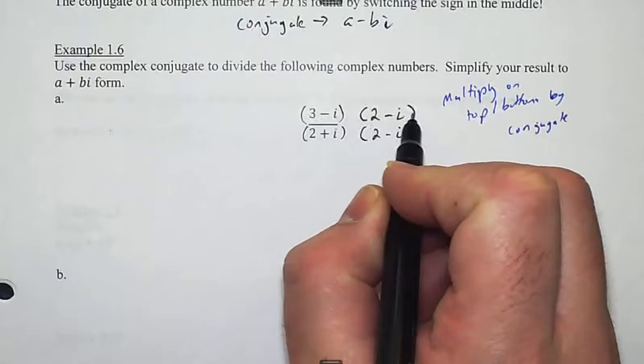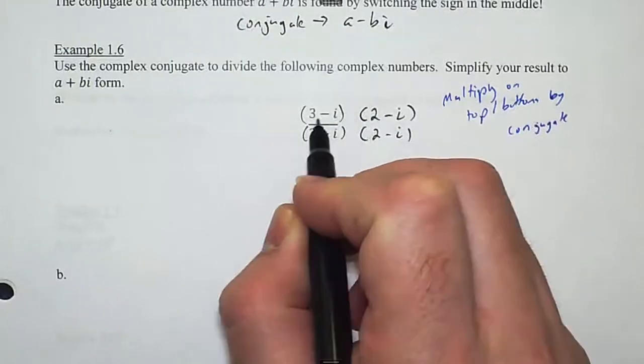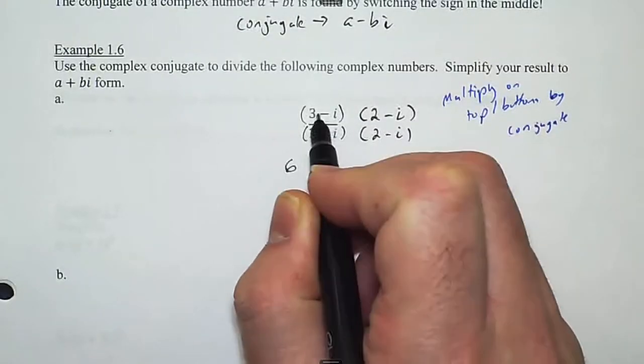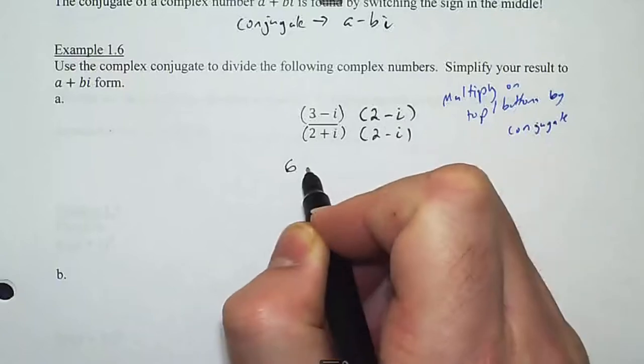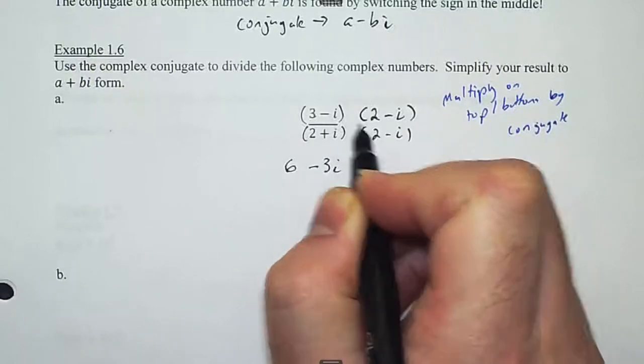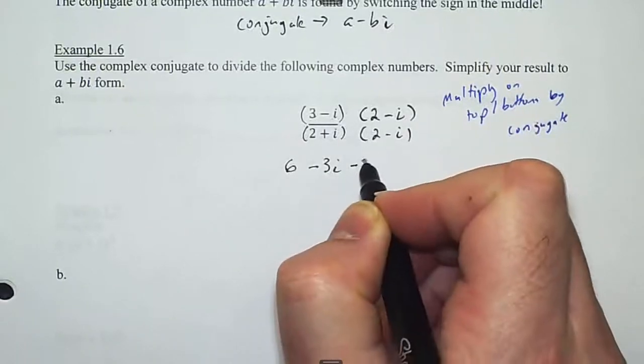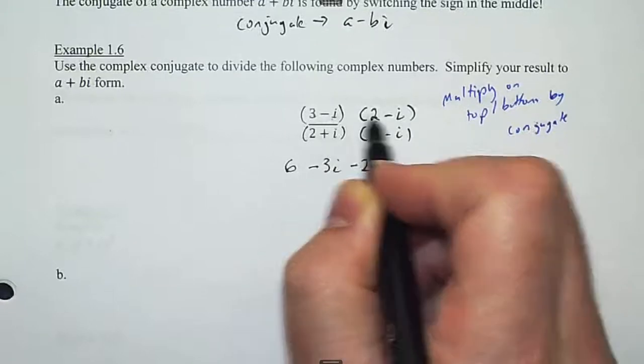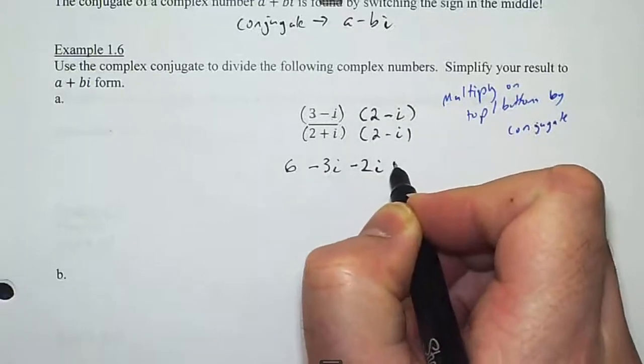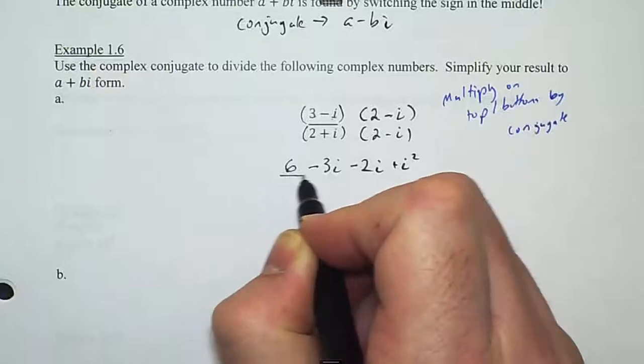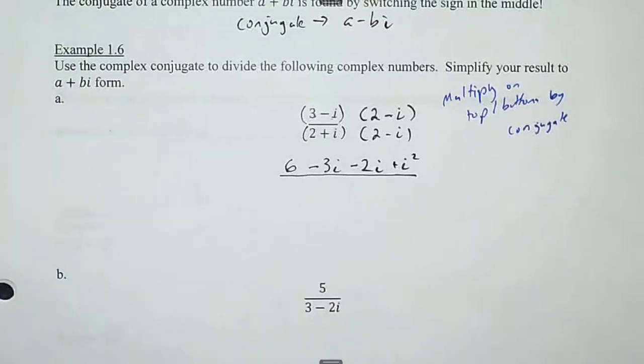So now, when I multiply the numerator, I'll need to FOIL. 3 times 2 is 6. 3 times a negative i is a minus 3i. Negative i times 2 is a minus 2i. Negative i times negative i becomes a plus i squared. Now on the bottom, I'm going to go ahead and do all of the foiling out, but very quickly I hope you'll see a pattern and it'll cut down on how much work this takes.